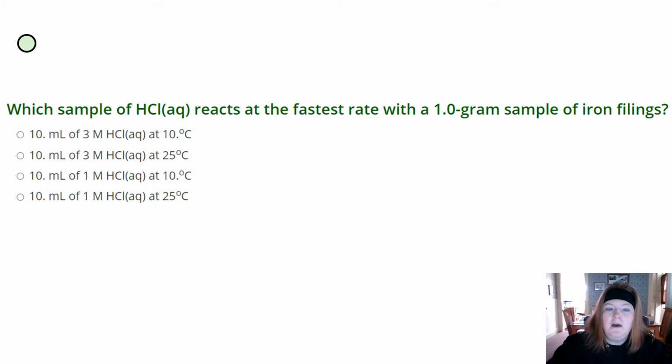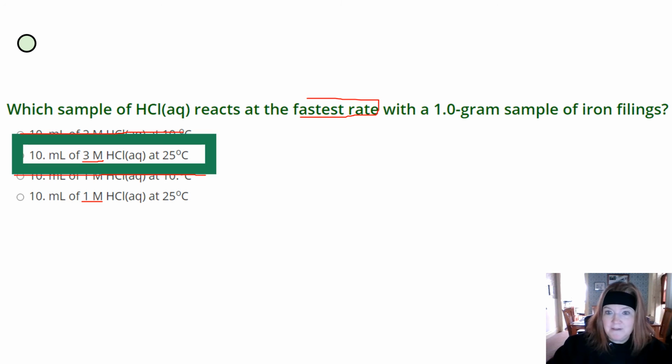So which sample of hydrochloric acid reacts at the fastest rate with a 1 gram sample of iron filings? Okay, so here's what I'm going to do. You have two different temperatures. Which one is going to have a faster rate, higher temperature? So I'm going to get rid of the low temperature options. Okay, what else is different? Well, the 10 milliliters is the same. So I have this and this. What does that mean? Well, this capital M is molarity. That means concentration. And remember, high concentration speeds up the rate. So there's my answer.